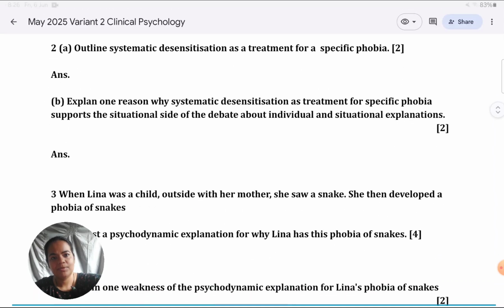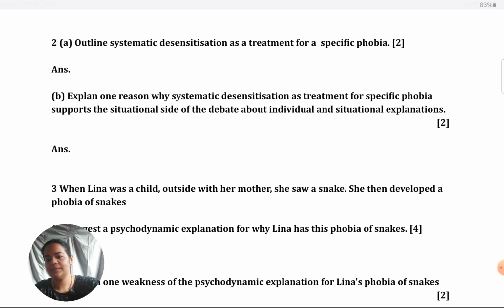Next is a very simple question. Outline systematic desensitization as treatment of phobia. Outline is an AO1 command term, which means you have to give description. Anyways, you can't see any situation to which you apply your knowledge. So what you've learned from the textbook, either if you've memorized in textbook terms only, you could write it, or in your own words, but make sure to use good terminology.